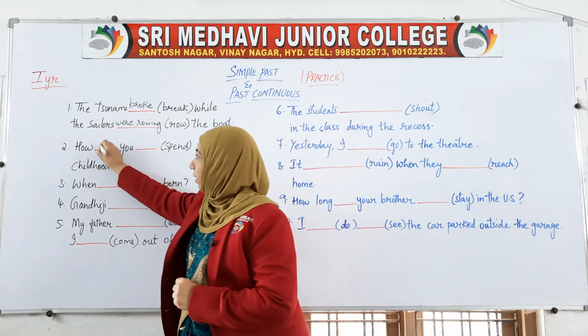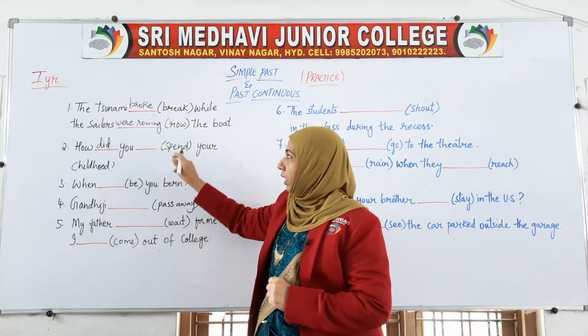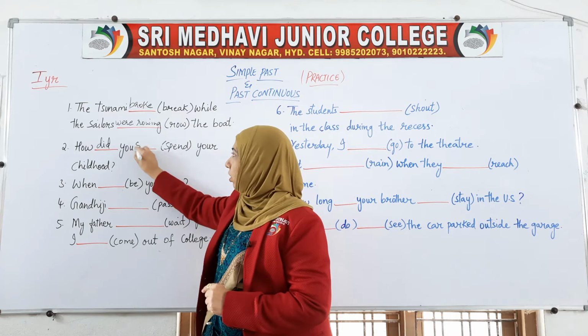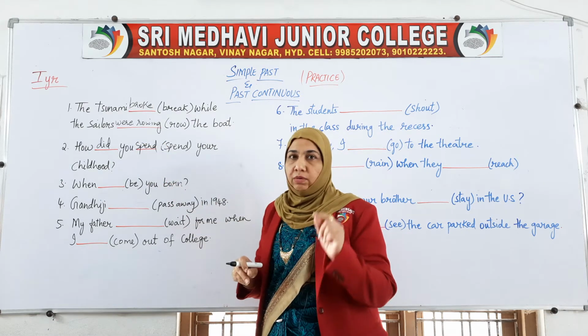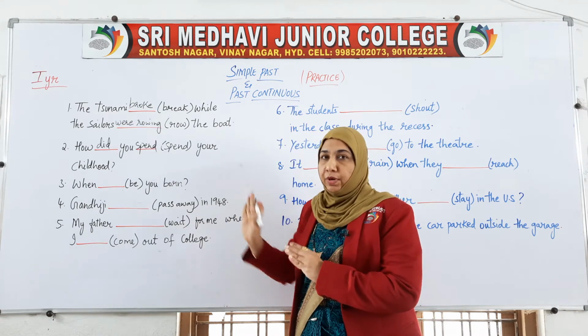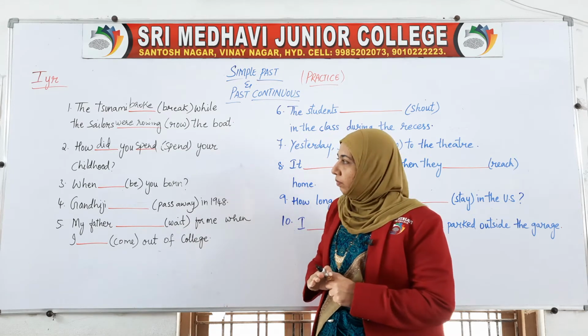So if we are using this helping verb, how did you, then spend would be as it is. We should not change it to the past tense. We have to write the simple present format of the verb. How did you spend your childhood?